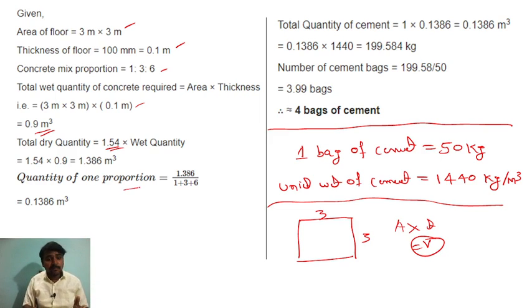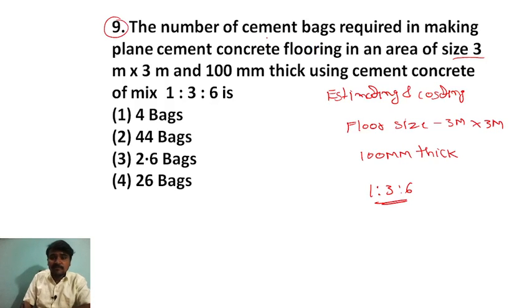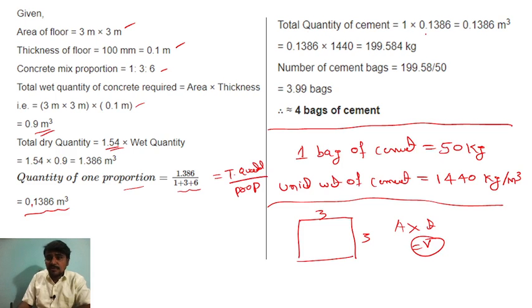Now the quantity of one proportion is 0.1386. We can say this formula is total dry quantity divided by the sum of the proportions, right? So 1:3:6 is given. Now 0.1386 meter cube is the quantity of one proportion. But in the question they asked about the number of cement bags. So the total quantity of cement is 1 into 0.1386, that is 0.1386 meter cube.